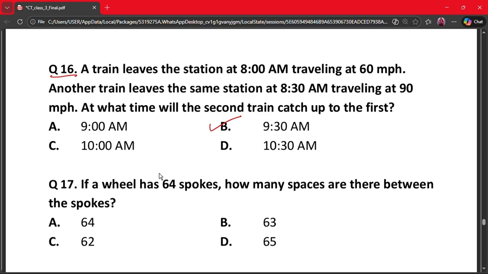In the first 30 minutes, the first train covers 60 miles per hour times 0.5 hours, that is 30 miles. The second train, the difference in the speed is 90 minus 60, so 30. The second train closes the gap of 30 miles at 30 miles per hour in 1 hour. So the time 8:30 am plus 1 hour is 9:30 am. So the correct answer is option D, 9:30 am.